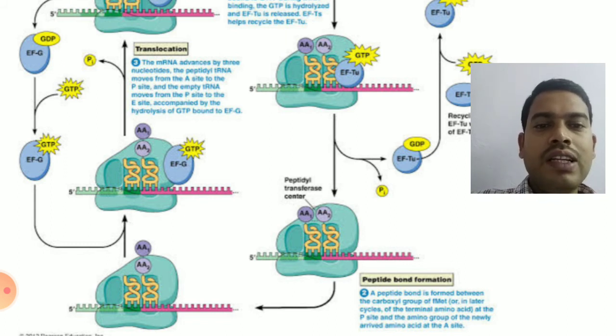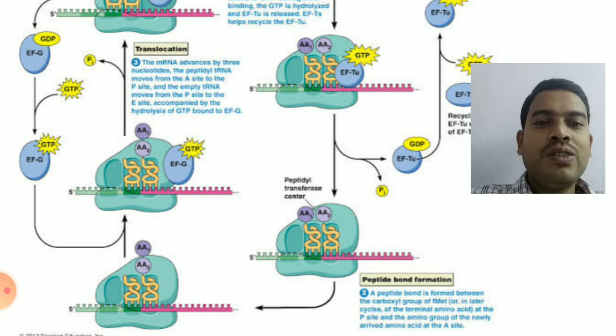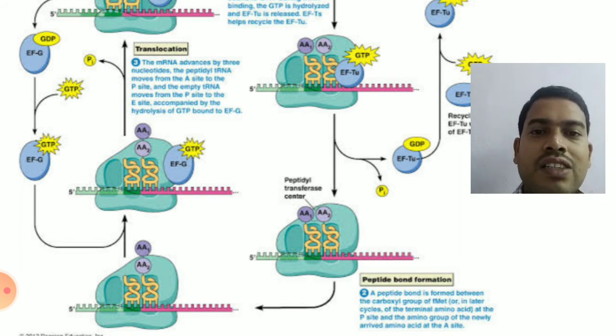So now the uncharged tRNA will be entering the E site, and the charged tRNA having the dipeptide will enter the P site, and this happens by a process called translocation, that means movement of the ribosome. So here the tRNA won't be moving, the ribosome that is present on the mRNA will be moving. So the mRNA will be constant and the tRNA that is present on the mRNA will also be constant. Only the ribosome will be moving. That process is called translocation.